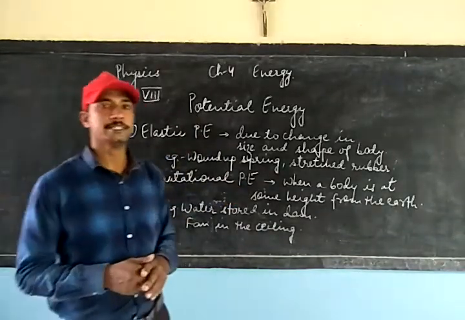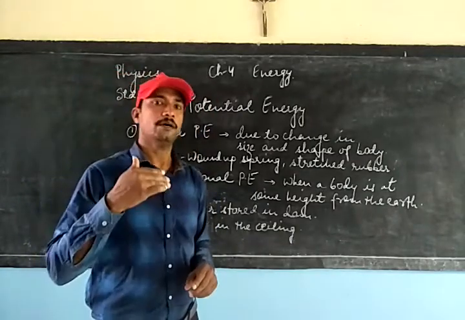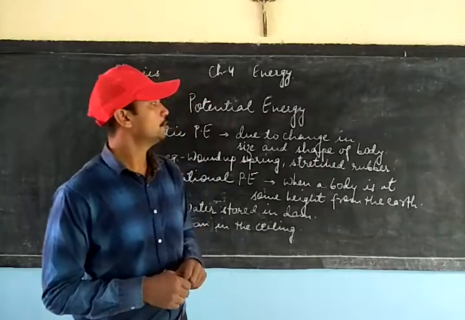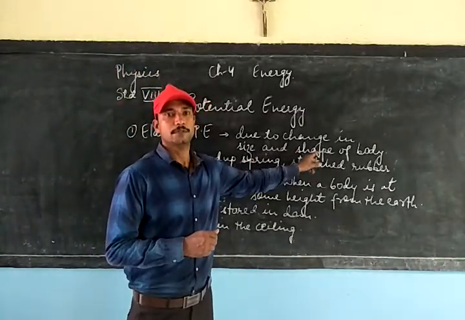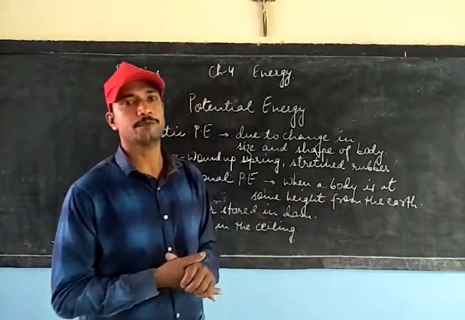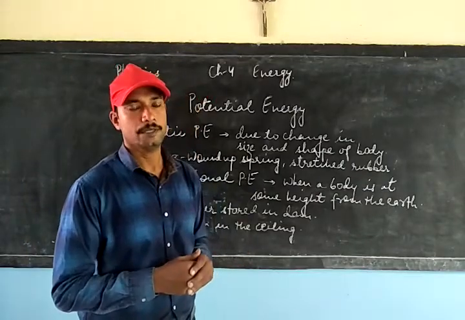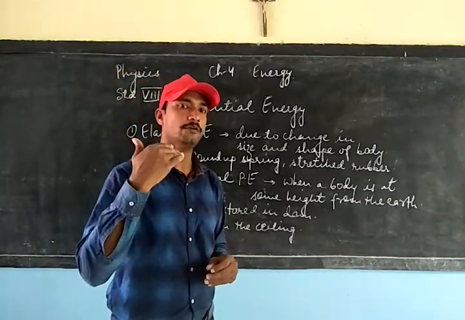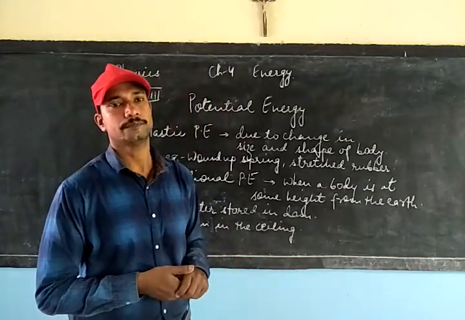Elastic potential energy can be stored in a body when work is done on a body to change the size and shape of a body. So whenever a change in size and shape of a body is brought about by doing some work on the body, then energy called elastic potential energy is stored in it.